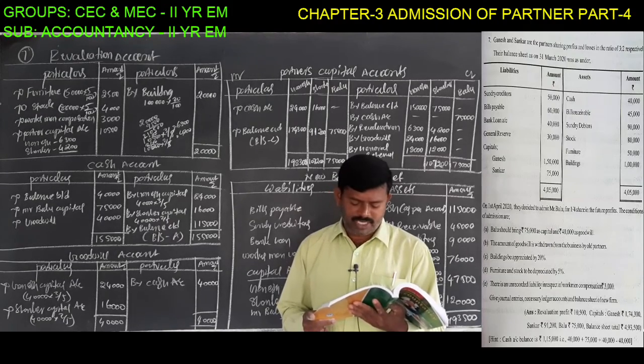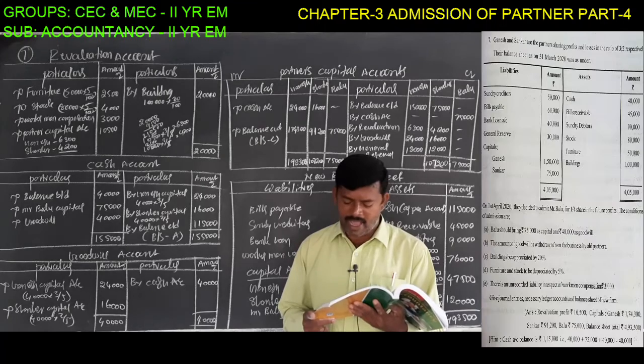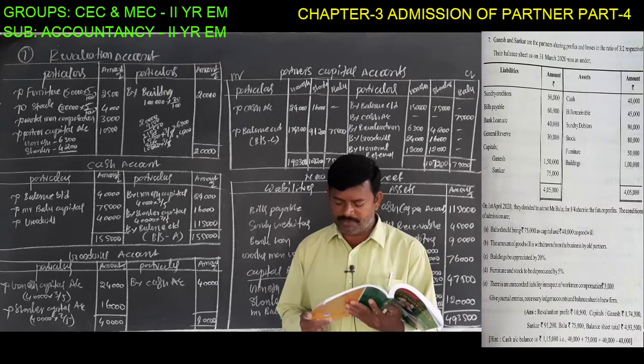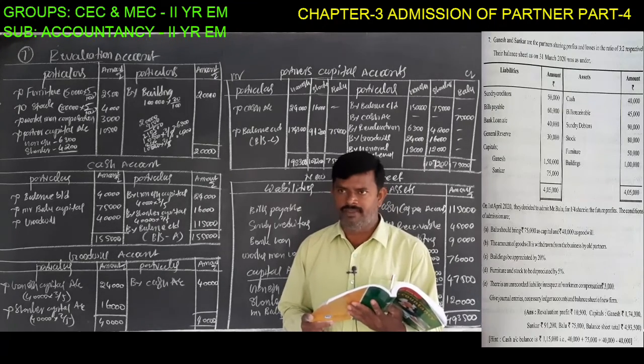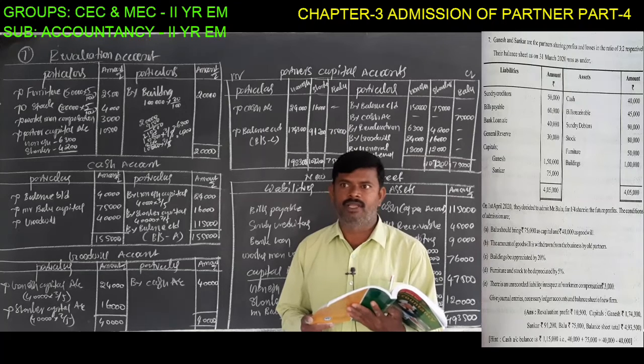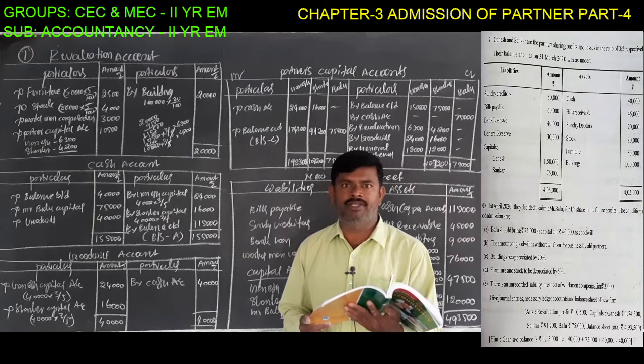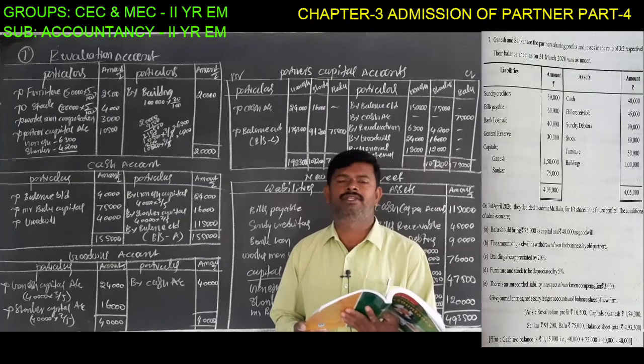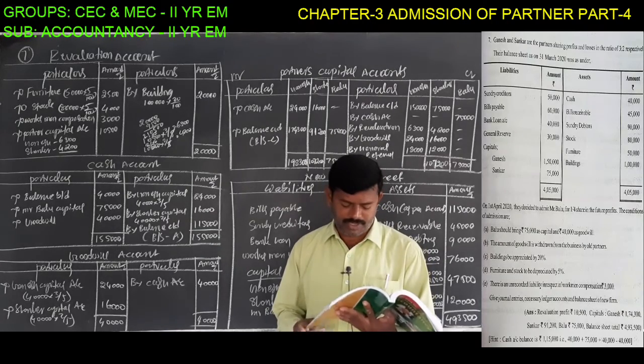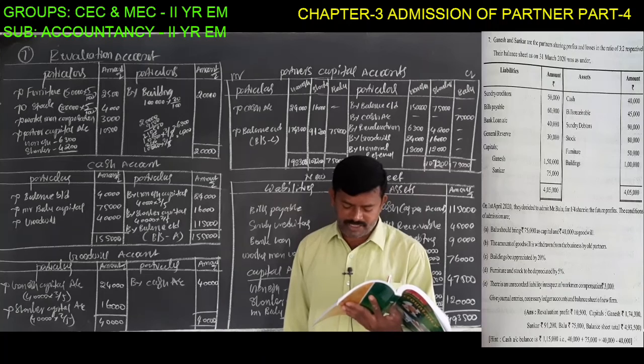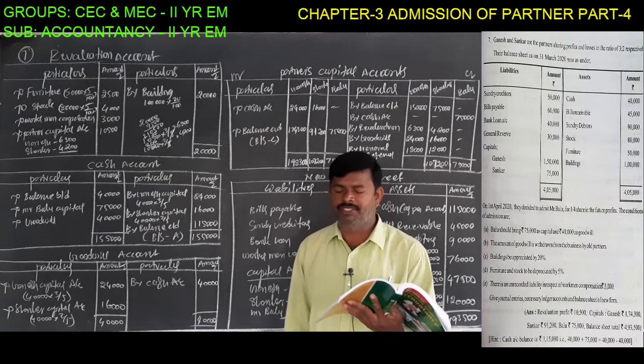Next, there is an unrecorded liability, workman compensation. If any liability is increasing, it must be debited in the revaluation account. Remember one thing: decreasing value of assets, increasing value of liability, and unrecorded liability should be debited to the revaluation account, debit side. Next, give journal entries, necessary ledger accounts and balance sheet.